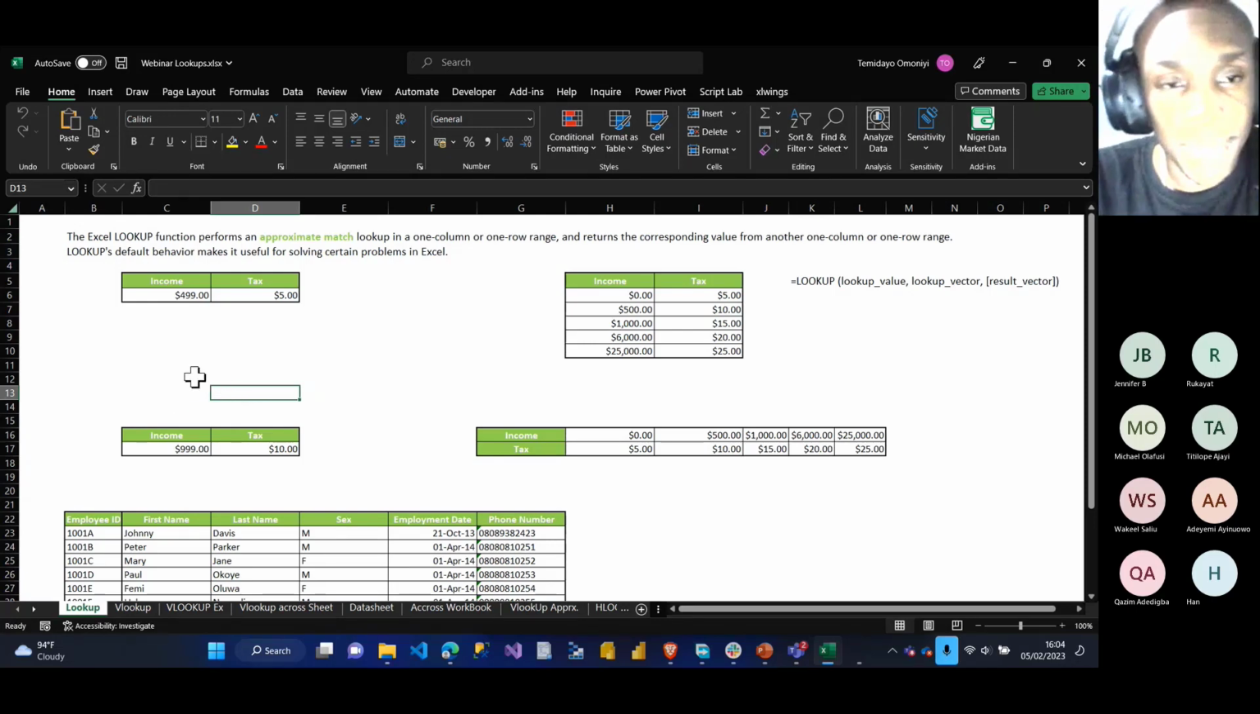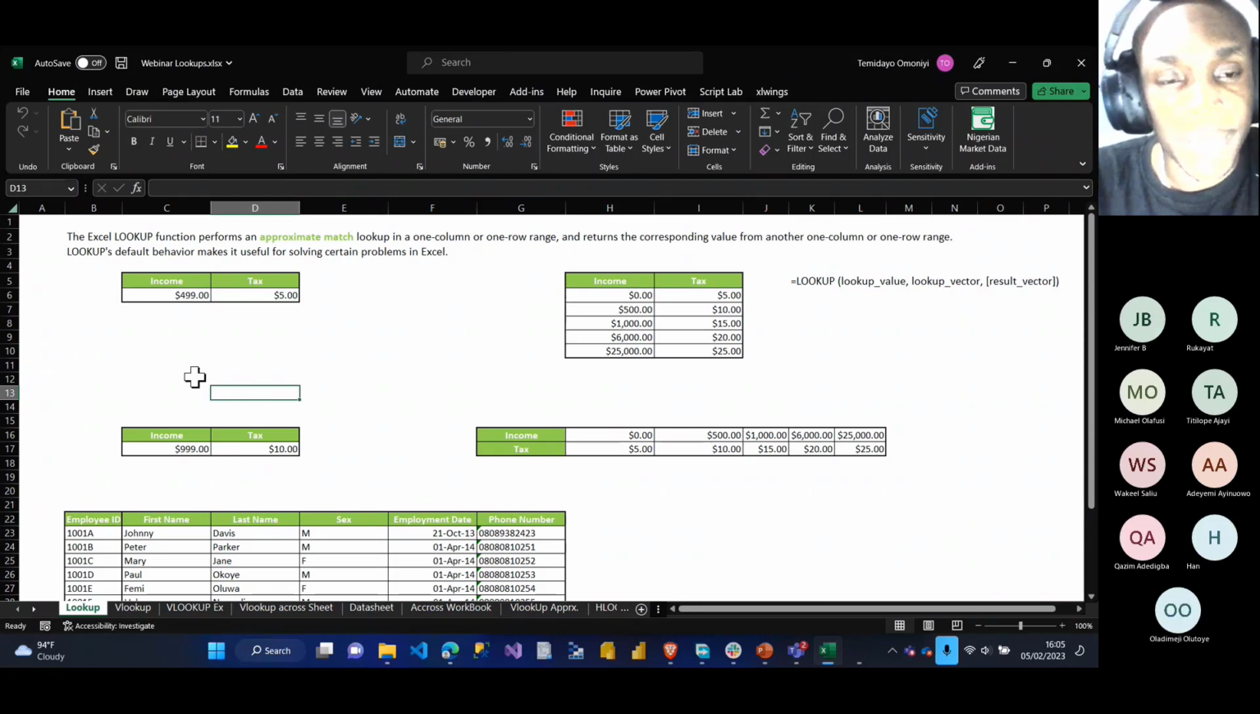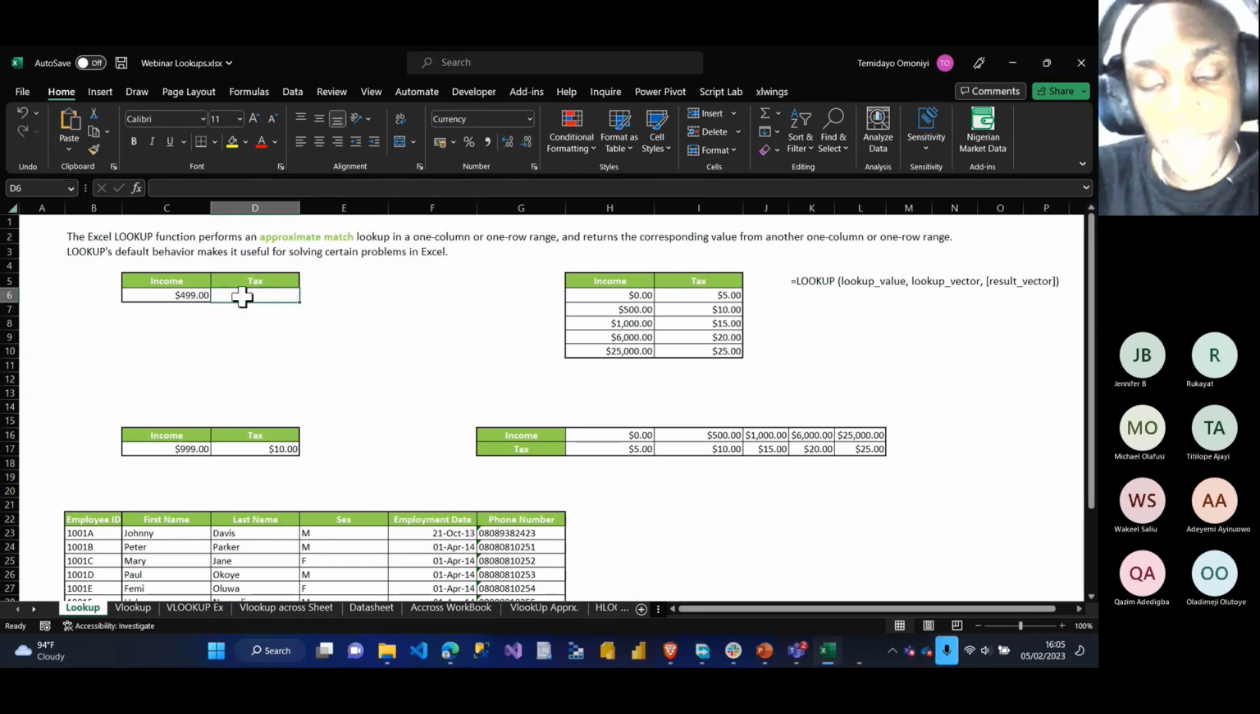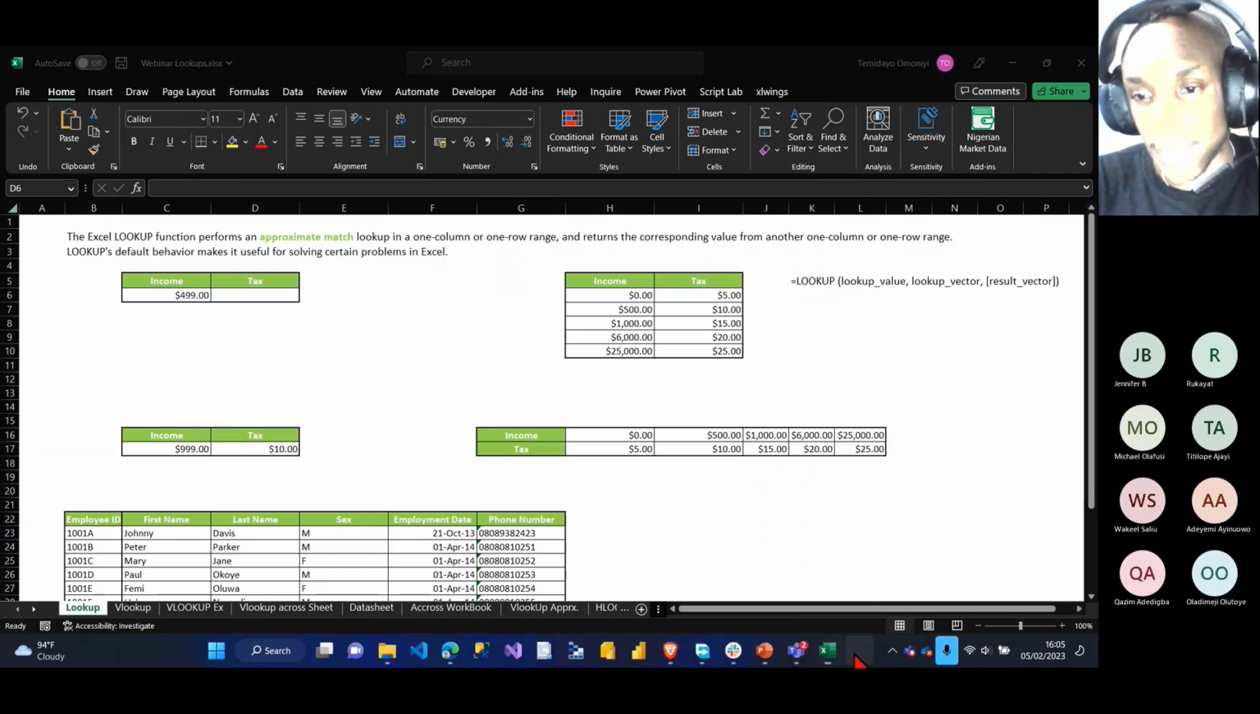LOOKUP has three arguments. The first is your lookup value, then the lookup vector or array, and also your return vector or array. Mind you, by default, LOOKUP is an approximate match.